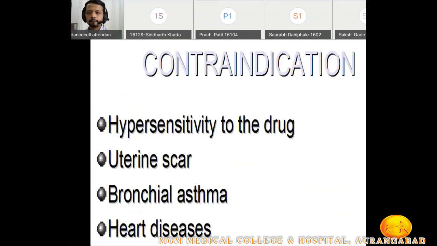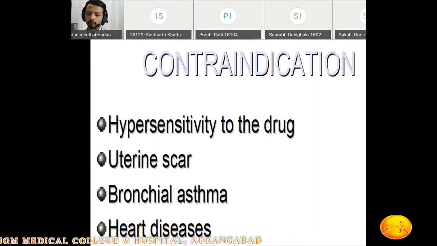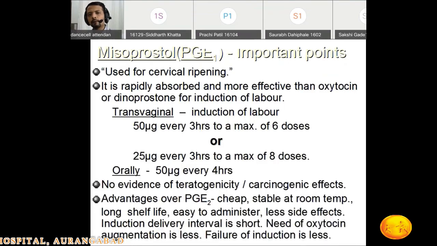What are the contraindications? Mainly hypersensitivity to the drug, previously scarred uterus, and bronchial asthma, as prostaglandins may cause sudden bronchospasm, and these are all contraindicated in terminal heart disease and liver disease.